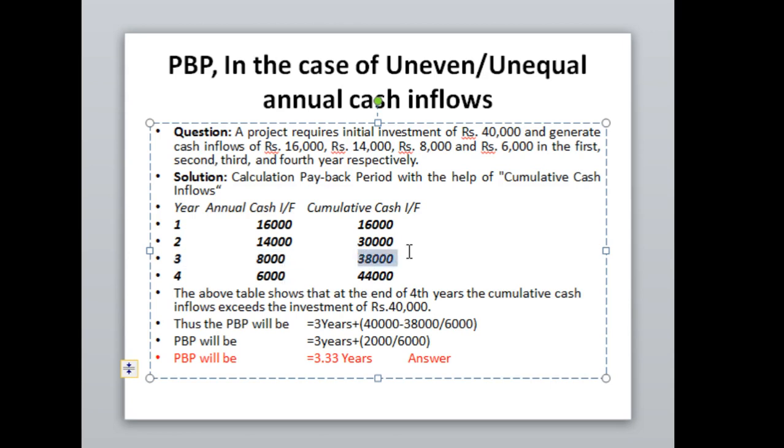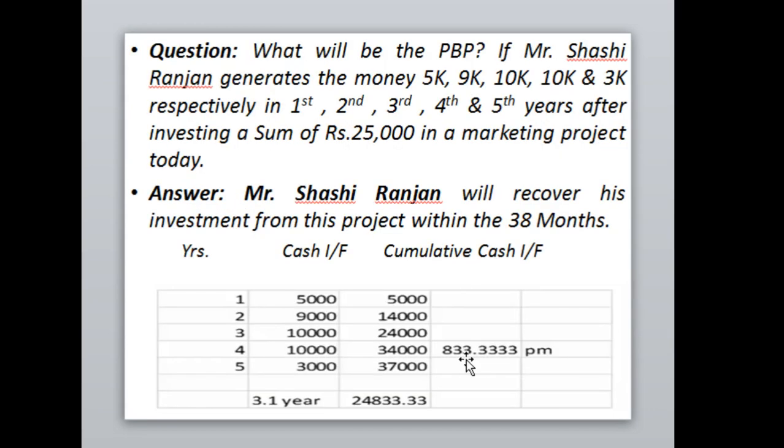So the 2,000 amount is to be divided by 6,000, and this calculation is to be added to the 3 years. This will be the right answer. So the payback period will be 3.33 years, and in case of unequal annual cash inflows, you will be able to calculate the payback period as well.